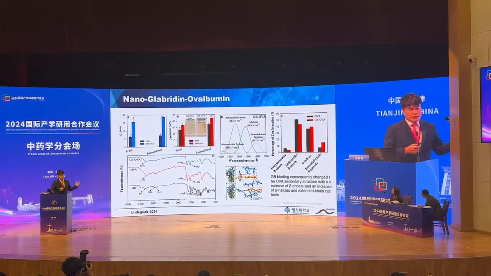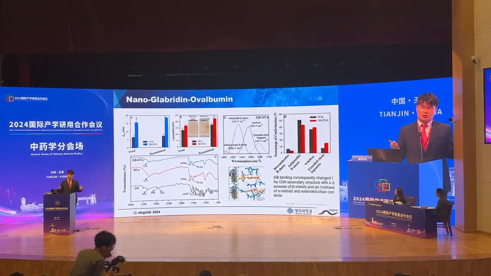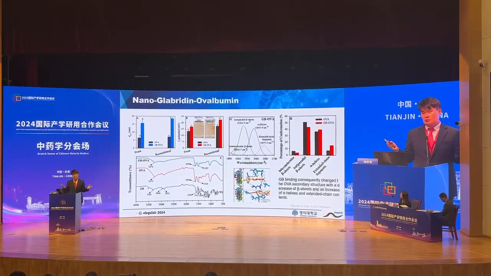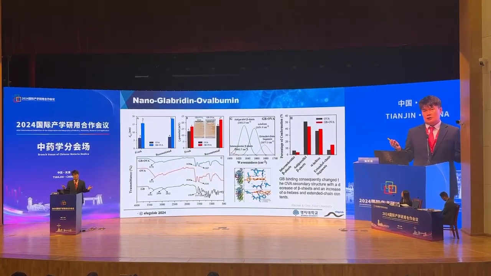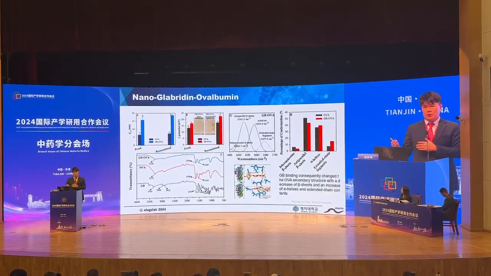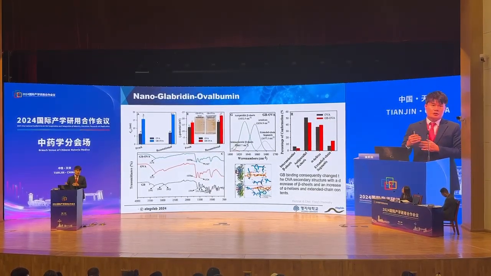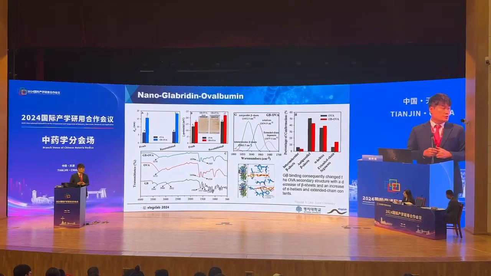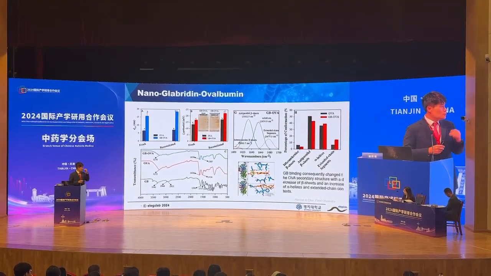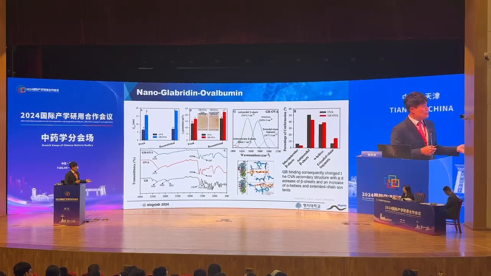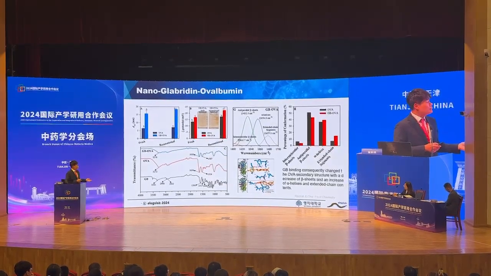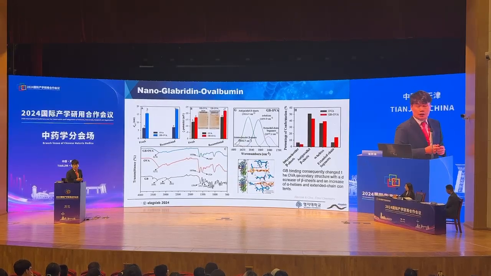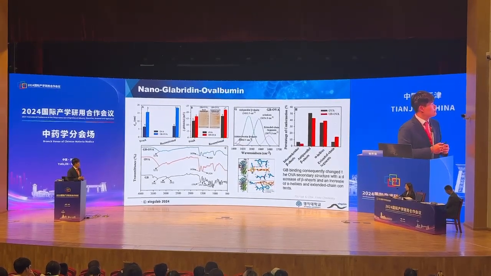So we tried to make this nanocomplexation using many natural compounds from oriental herbs, plant extracts, and many other molecular compounds. So for example, this is albumin protein that can bind with the glabridine, one of the TCM molecules.